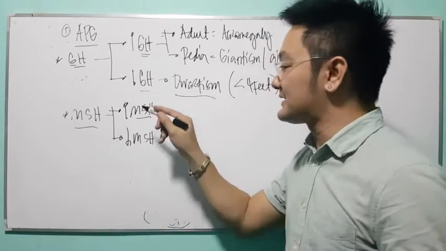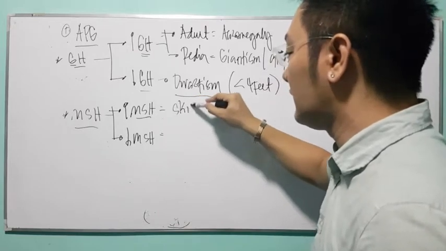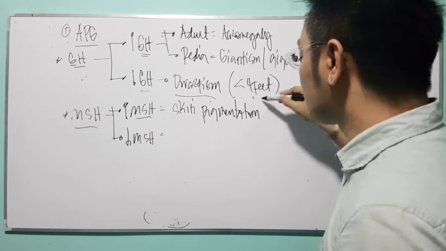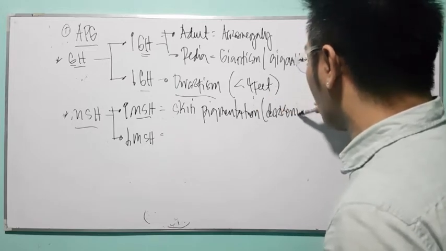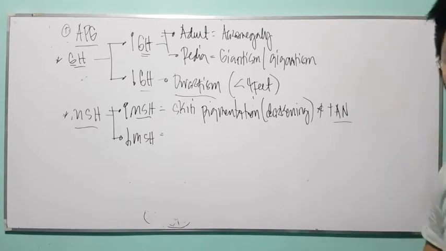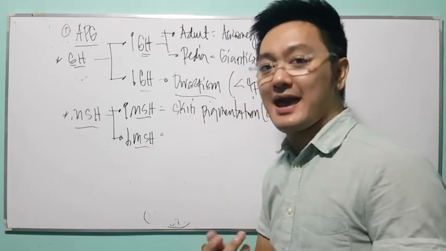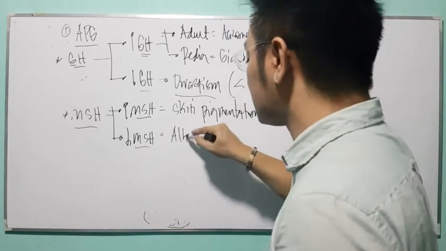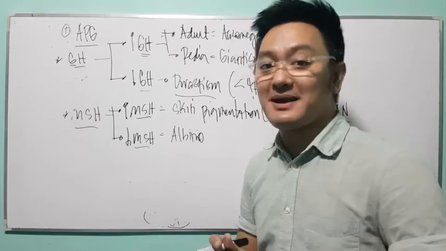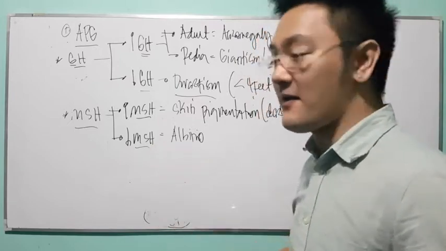That is why there's an excessive or increased MSH that results to skin pigmentation, or shall I say darkening of the skin, or shall I say tanning of the skin. Can you follow? Now, but for patient with hyposecretion of your MSH, this will result to a condition called albino or albinism. Or, dito sa Pilipinas, ang tawag natin dyan, anak araw. Am I right? So, this is now the second hormone.